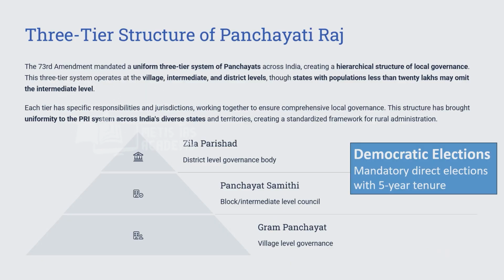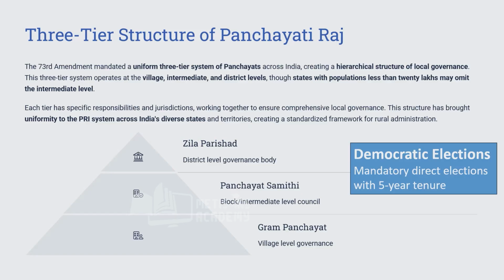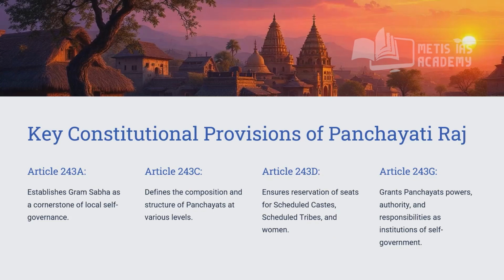Then we have seen that there is a three-tier structure in the Panchayati Raj, where the lowest level is at the village level, then the intermediate level, and then the district level. The intermediate level is not required, or may be omitted, if the population is less than 20 lakh. Direct democratic elections are to happen at all levels, and the chairperson can be elected indirectly. The tenure is 5 years.